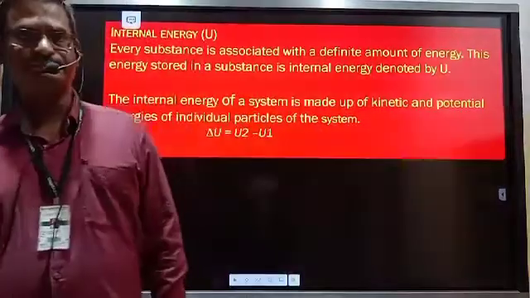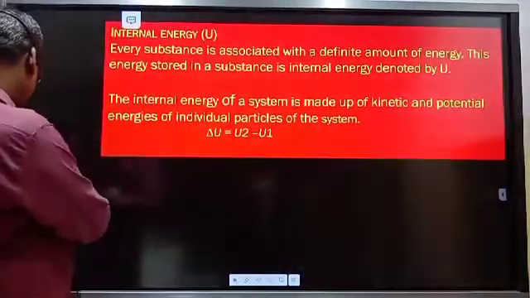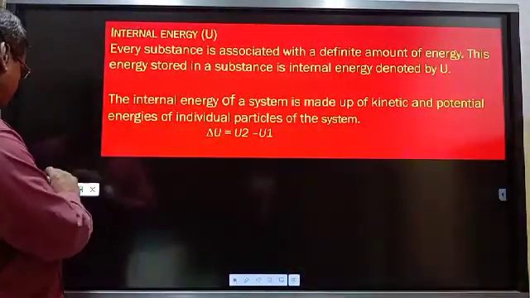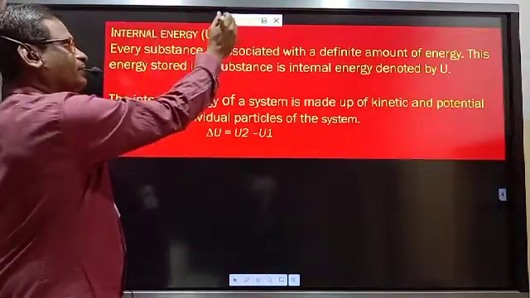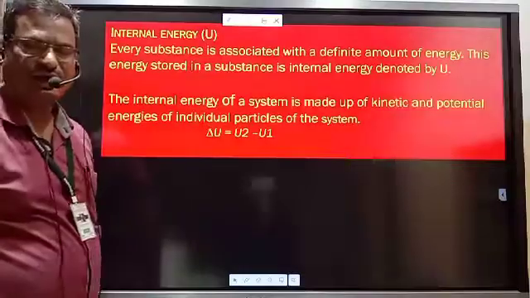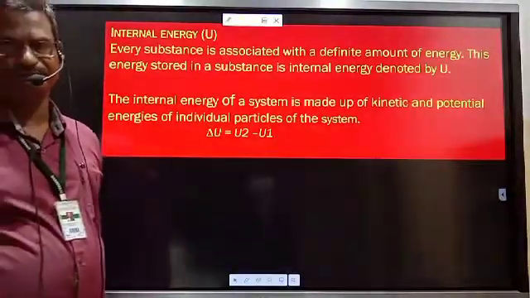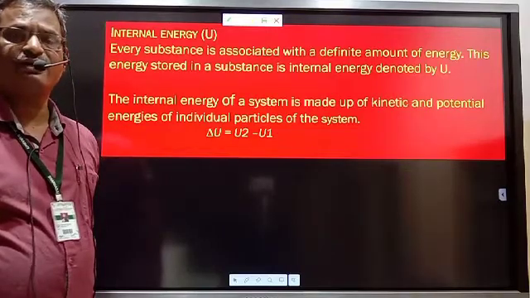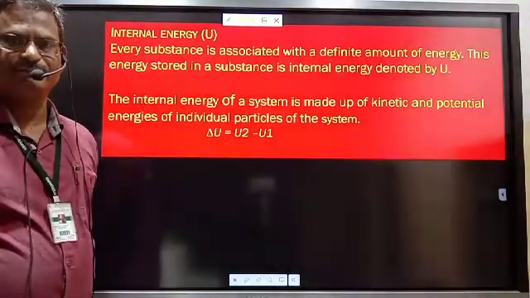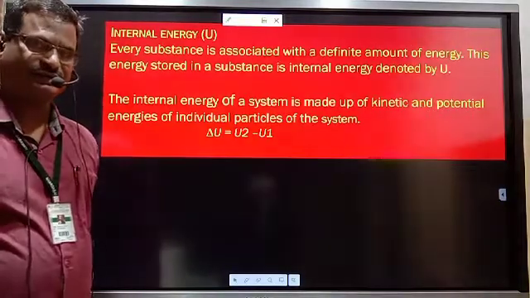We know that each and every system is associated with a certain quantity of energy. There are various forms of energy associated with the system. Every system has a certain quantity of kinetic energy and potential energy.